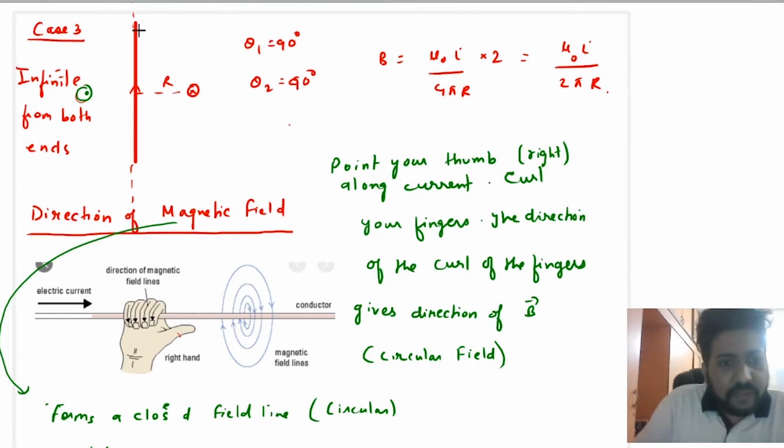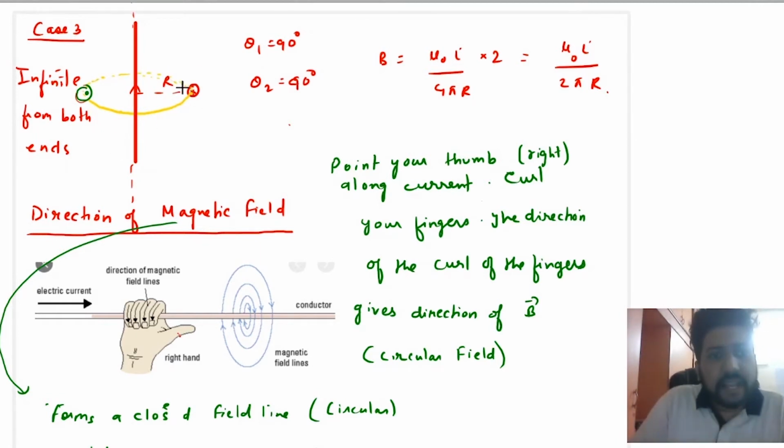So here if you see this diagram, you will see that here it is inside, here it is outside, and this will be the direction of magnetic field.